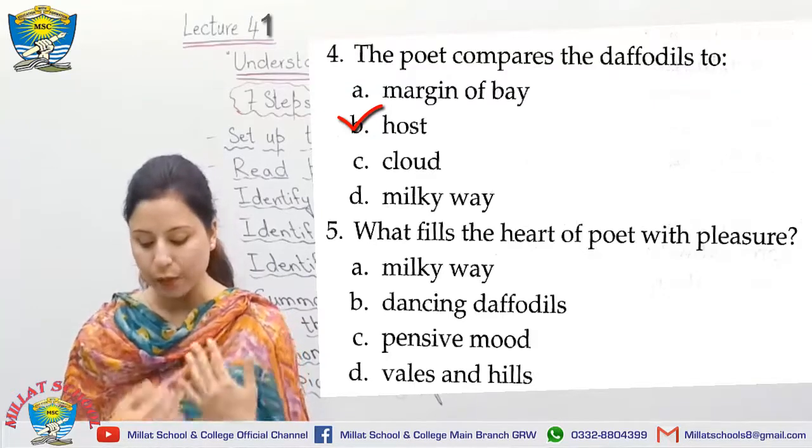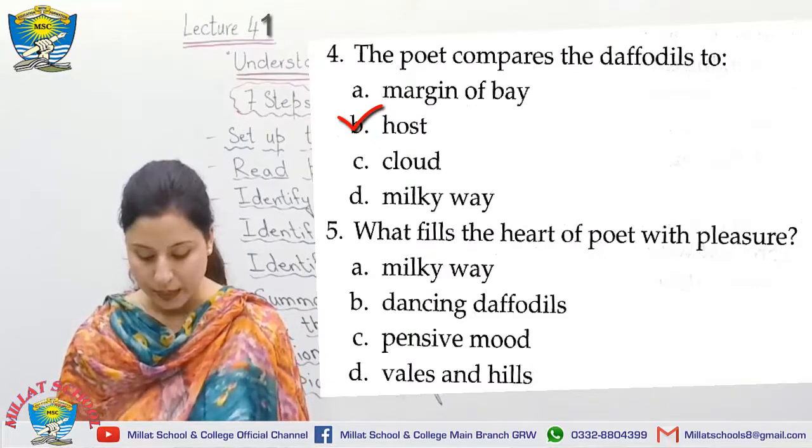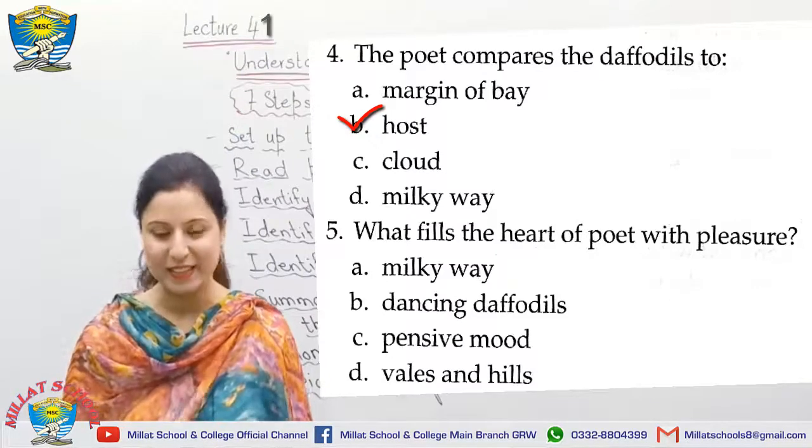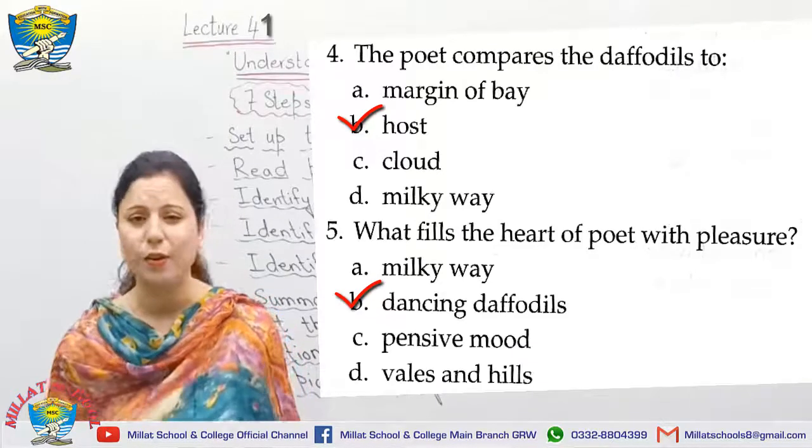So, number 5 and the last question for you. What fills the heart of the poet with pleasure? Number 1, Milky Way. No. Number 2, dancing daffodils. Yes, that's the right answer. And pensive mood or vales and hills are not the correct ones.